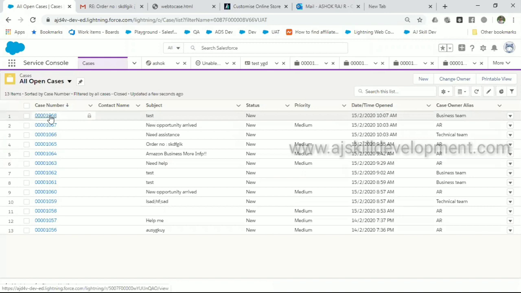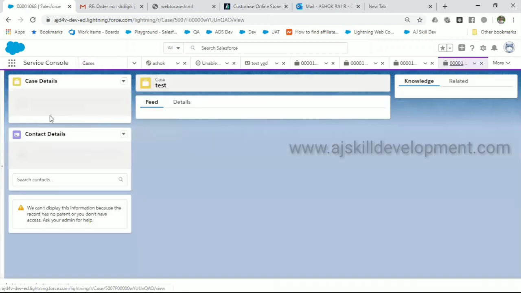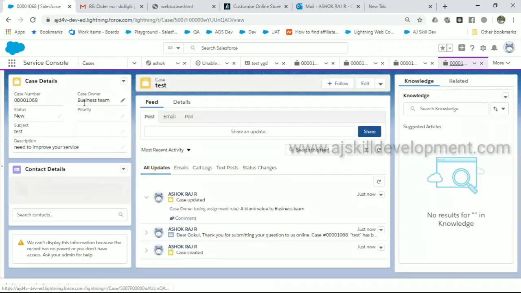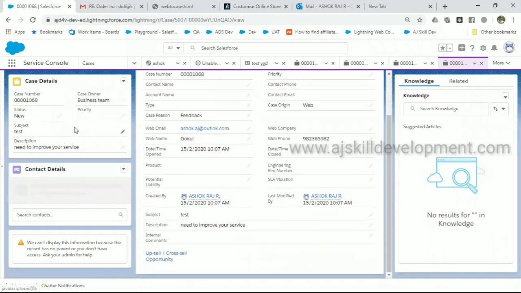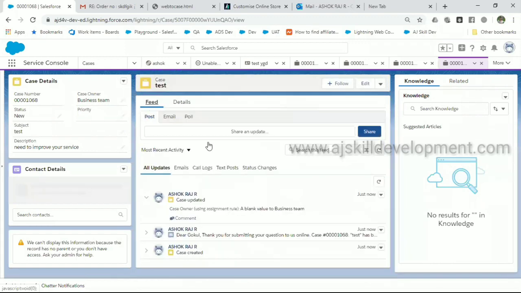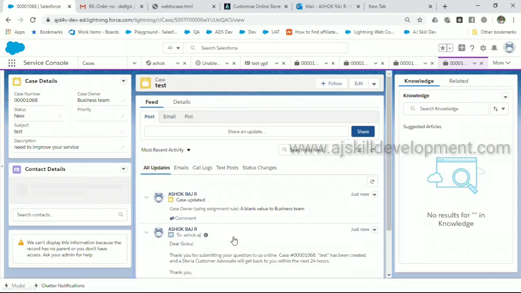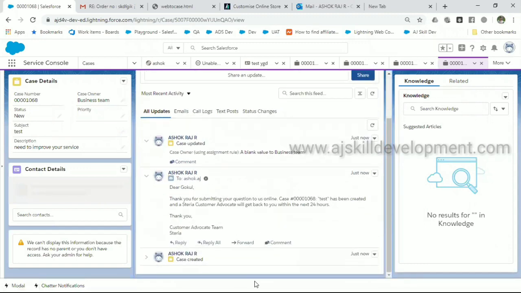See, the case is captured here, and this case is now assigned to my business team, based on the field I have chosen here. If it is feedback, it goes to the business team. Even for my business team, an auto response is sent to this email ID.